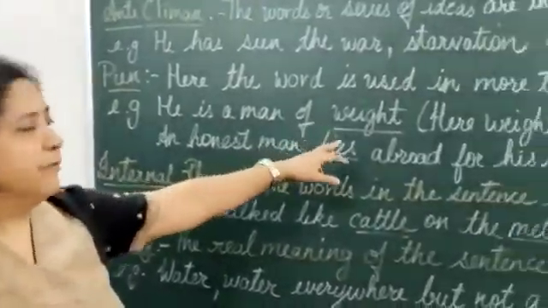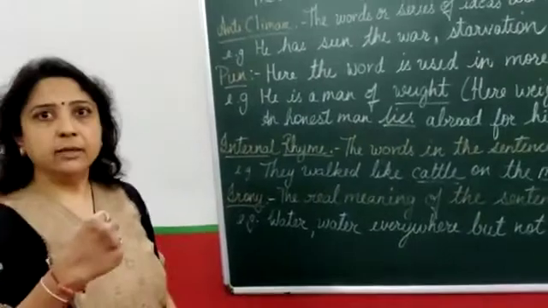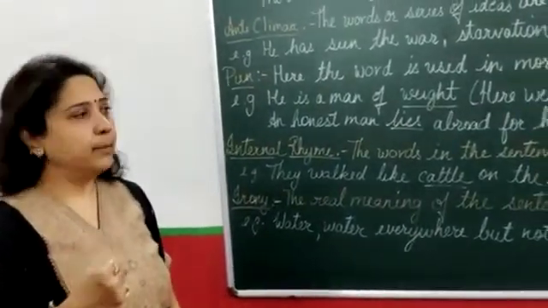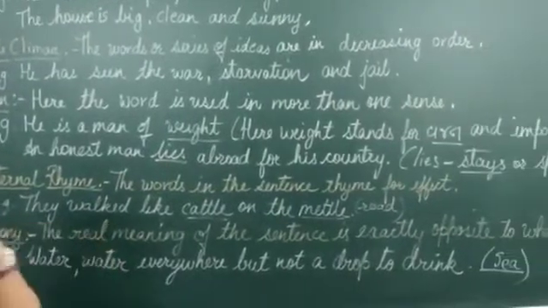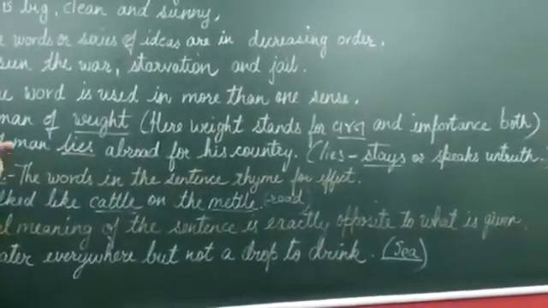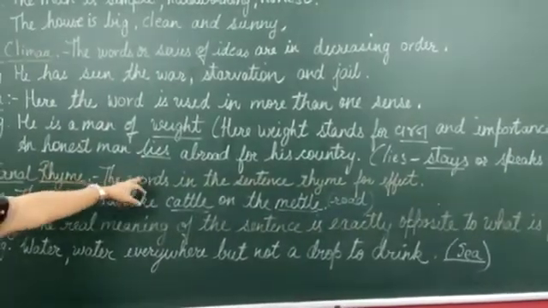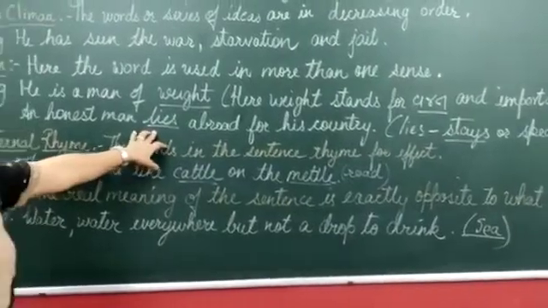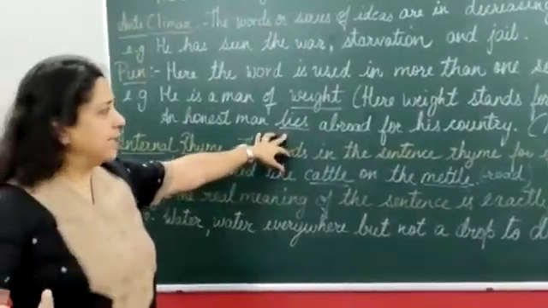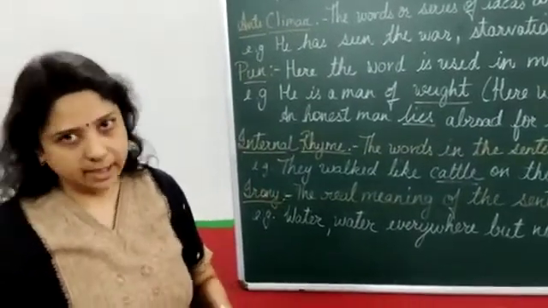He is a man of weight. Now you understand weight? Weight, जोर पड़ता है जिसका. You know, a person whose importance is there, whose words are of great importance. So he is a man of weight. An honest man lies abroad for his country. Now here the word lies. It can be untruth, lies, or he stays abroad for the sake of his country.